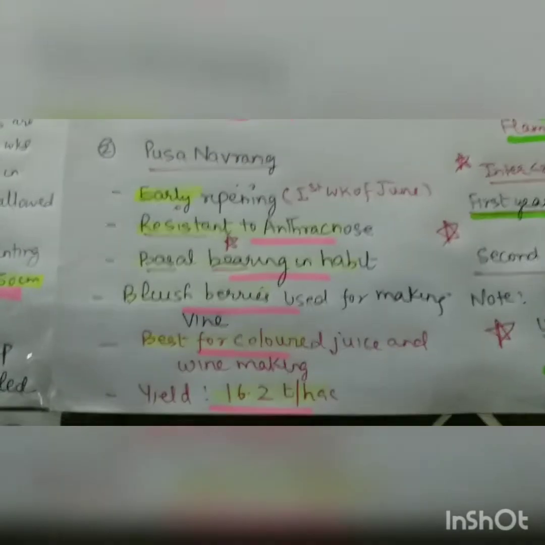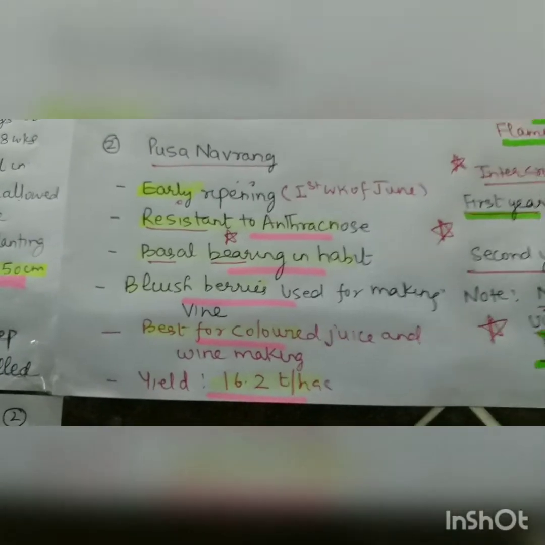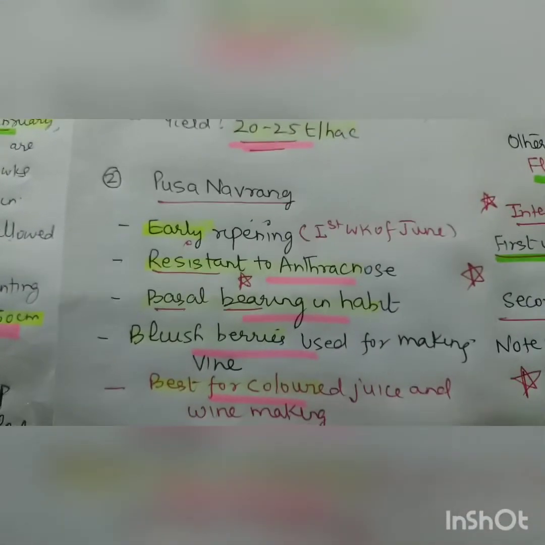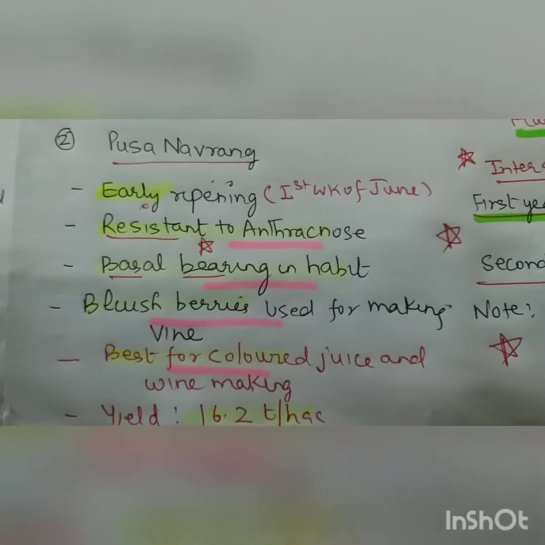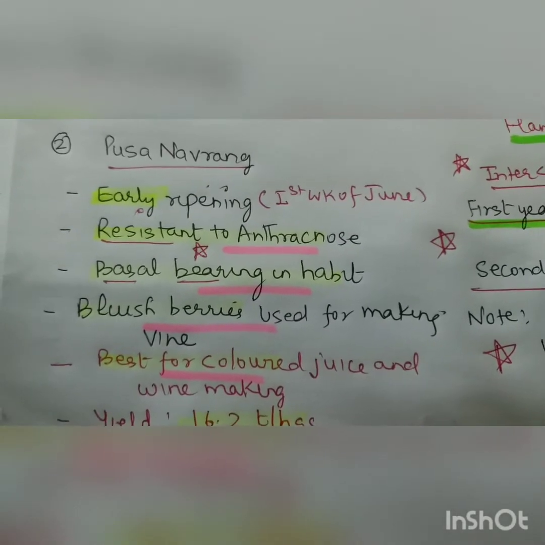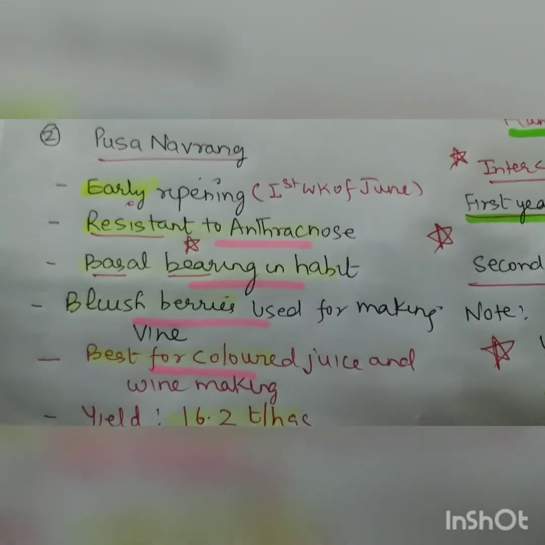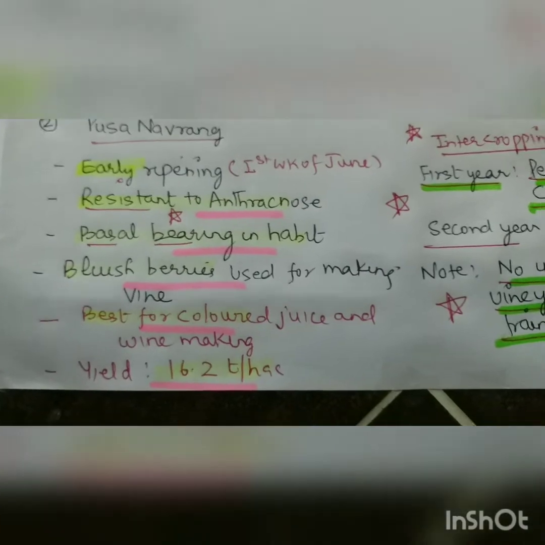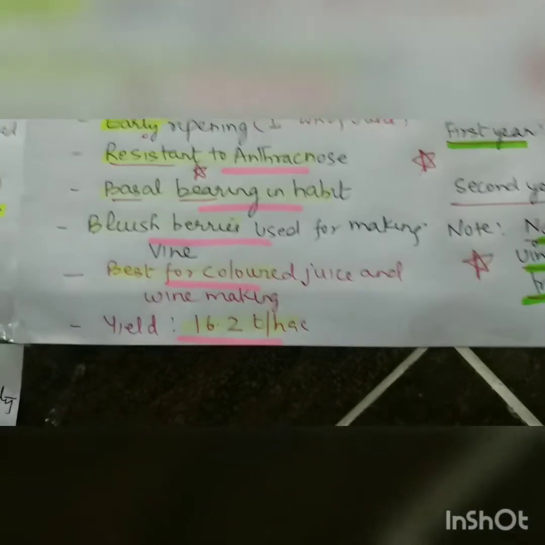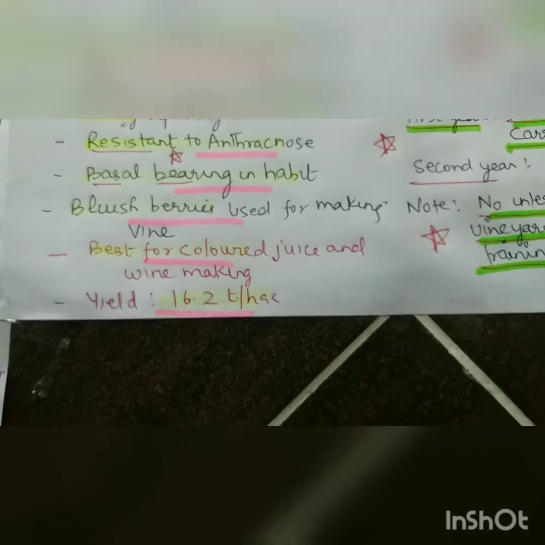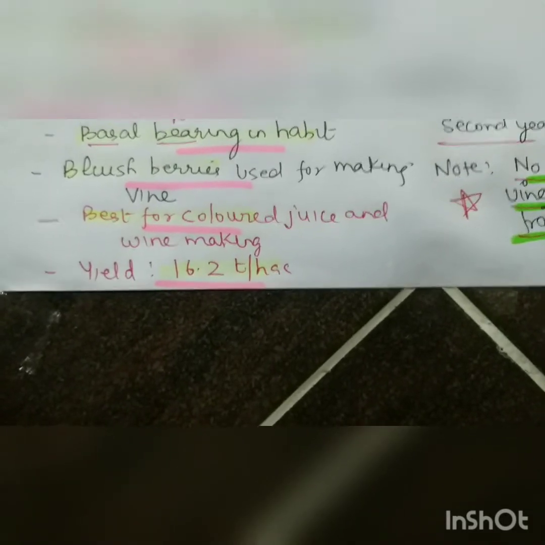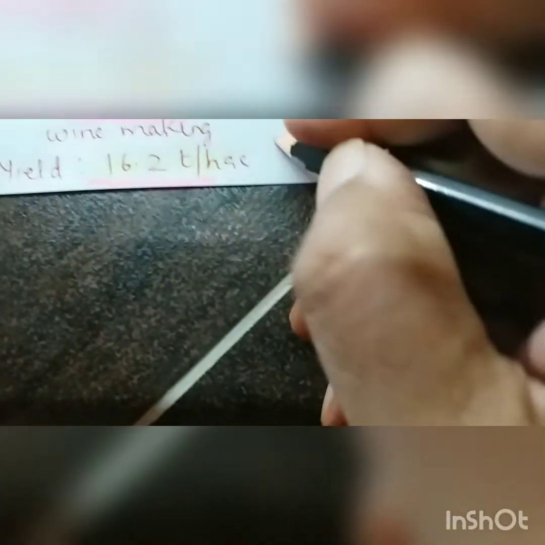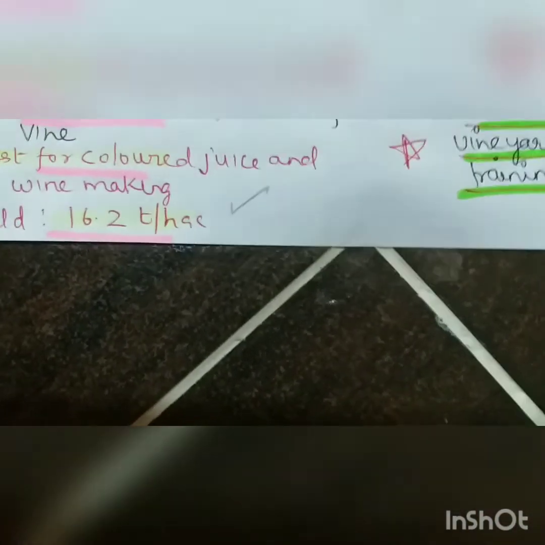The next variety is the Pusa Navrang. It is early ripening, a very good variety, prominent in our northern India, and in the first week of June it comes out. Resistant to anthracnose, a disease which is very prominent in grapes. Basal bearing in habit, this is a very important character, right? And bluish berries, these are kale angur we used to say. It is best for colored juice and wine making, I already told you. And yield is 16.2 tons per hectare.